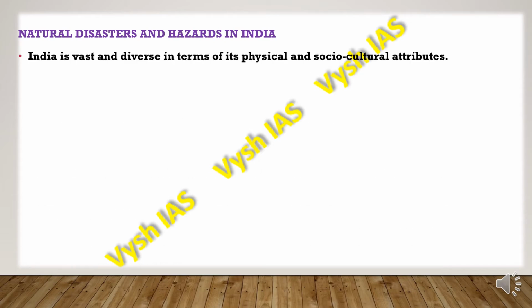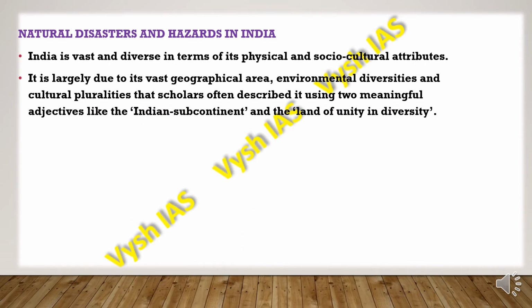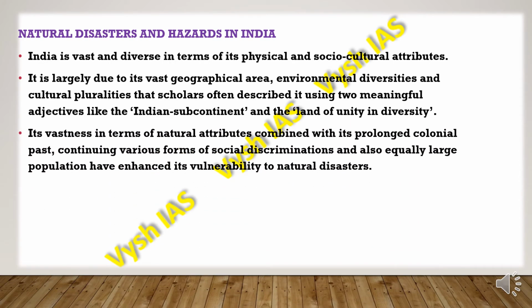As we all know, India is a vast and diverse country in terms of its physical and socio-cultural attributes. It is largely due to this vast geographical area, environmental diversities and cultural pluralities. The scholars have often called it the Indian subcontinent and the land of unity in diversity. So the vastness in terms of natural attributes, combined with its prolonged colonial past, continuing various forms of social discrimination, and an equally large population, have enhanced its chances of being prone to natural disasters.